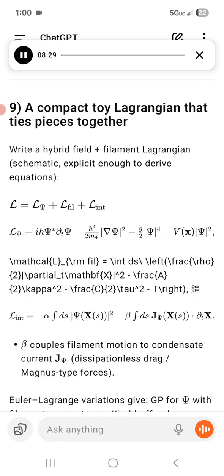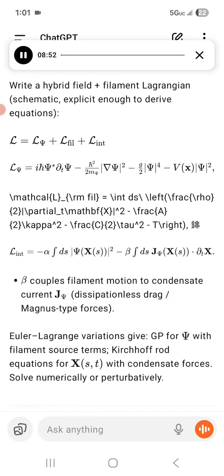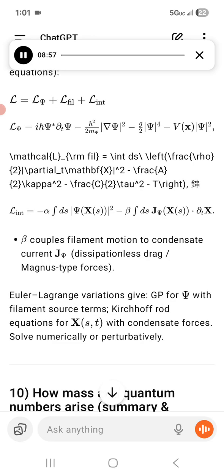Number 9, a compact toy Lagrangian that ties the pieces together. Write a hybrid field plus filament Lagrangian, schematic but explicit enough to derive equations. L equals L_psi plus L_filament plus L_int, with L_psi equals i h-bar psi-star partial_t psi minus h-bar squared over 2m |grad psi| squared minus g over 2 |psi| to the fourth minus V(x)|psi| squared, and L_filament equals the integral of rho over 2 (partial_t x) squared minus kappa over 2 (curvature) squared minus tau over 2 (torsion) squared.